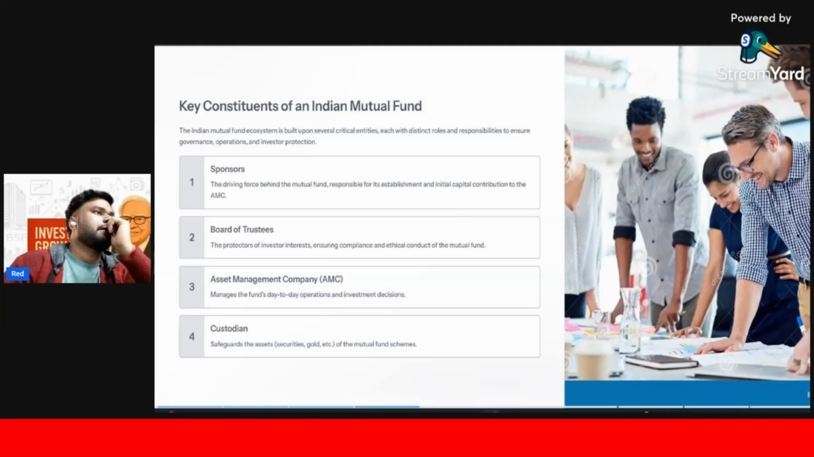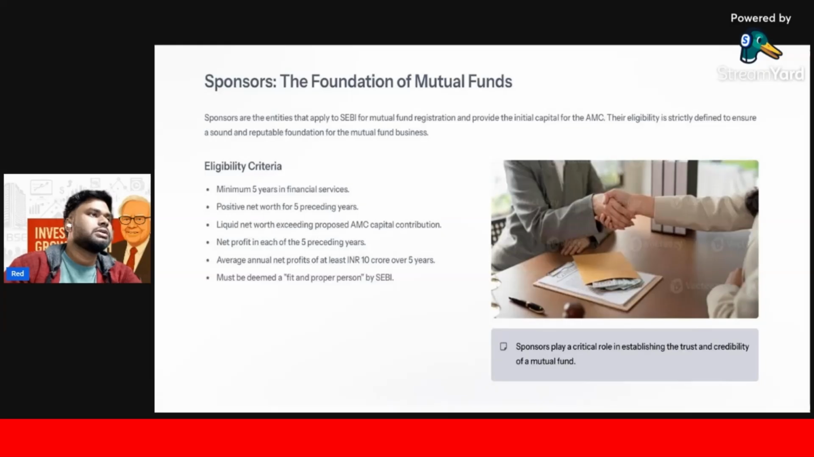Now look at this PPT. Next we have asset management company, custodian. Those things are done. This is the eligibility criteria we already discussed. The minimum 5 years of financial service, positive net worth of 5 preceding years, liquid net worth, net profit of each of 5 preceding years, average annual. This is a very important thing. Average annual net profit of at least 10 crore over 5 years. It must be more than 10 crore in the last preceding 5 years, okay? Must be deemed fit and proper person by SEBI. He has to be fit and proper. Not anyone can be a trustee.